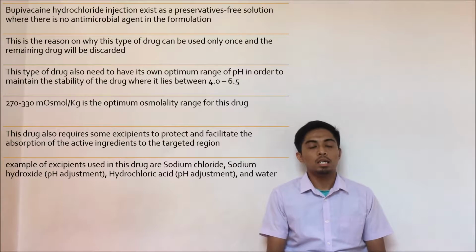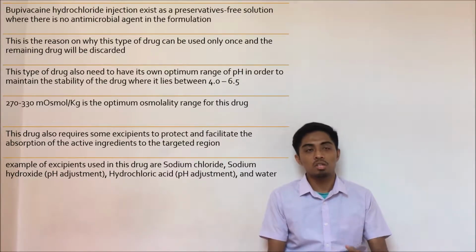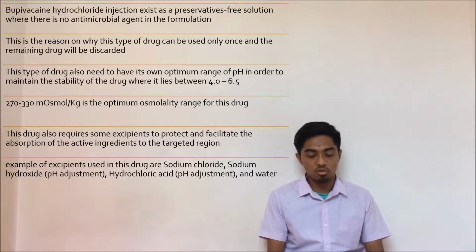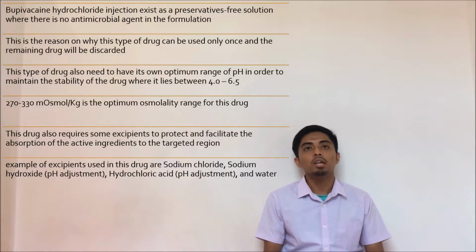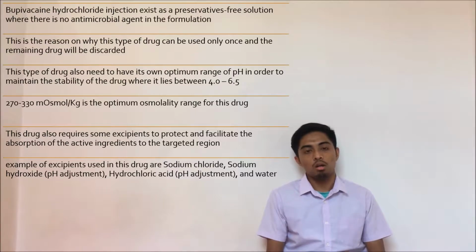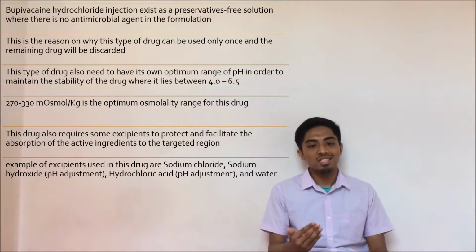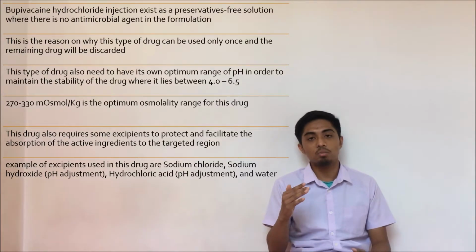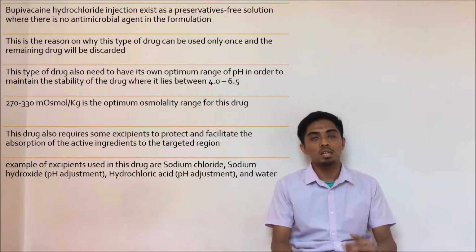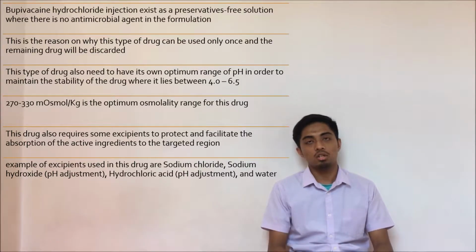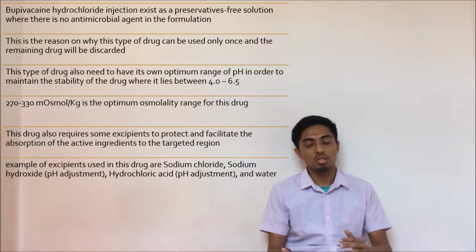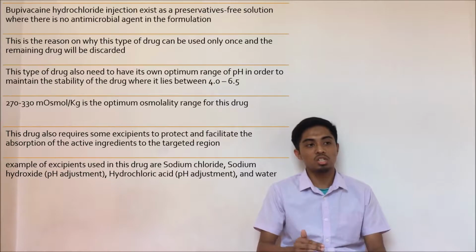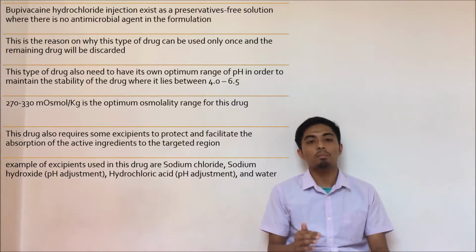The second important thing about the formulation of this drug is the pH range. In order to perform its optimum function, this drug needs to exist at a pH of 4 to 6.5. The second thing is the osmolarity. This drug exists in an osmolarity range of 270 to 330 milliosmolar per kilogram.